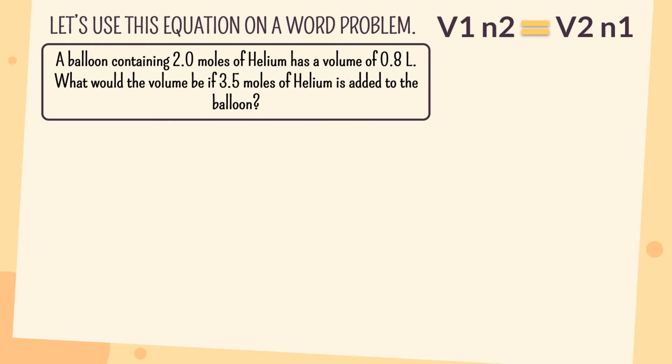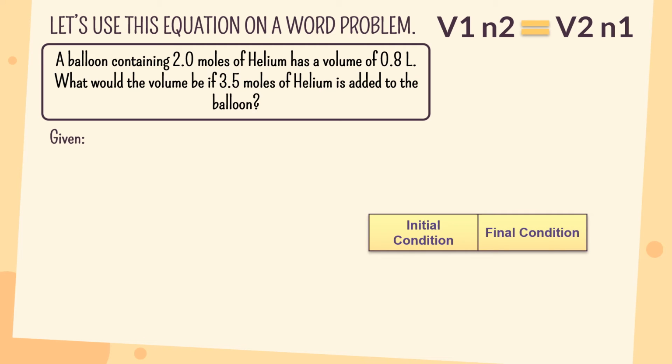So let's say we have a balloon containing 2 moles of helium that occupies a volume of 0.8 liter. What would the volume be if 3.5 moles of helium is added to the balloon? To do that, we need to use the GRESA: given, required, equation, solution, and answer. First, let's identify the given.